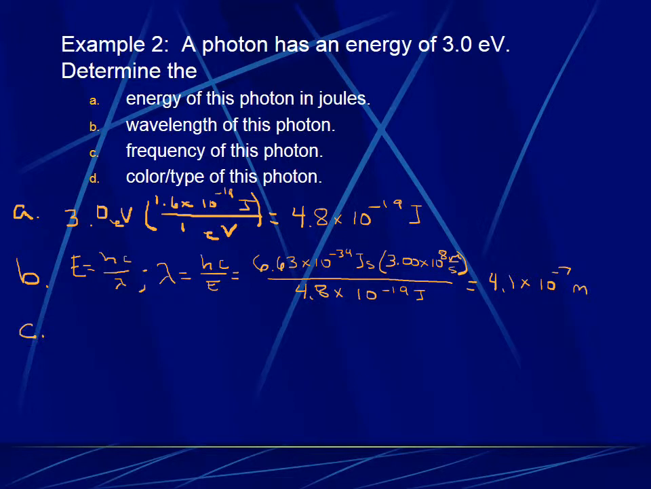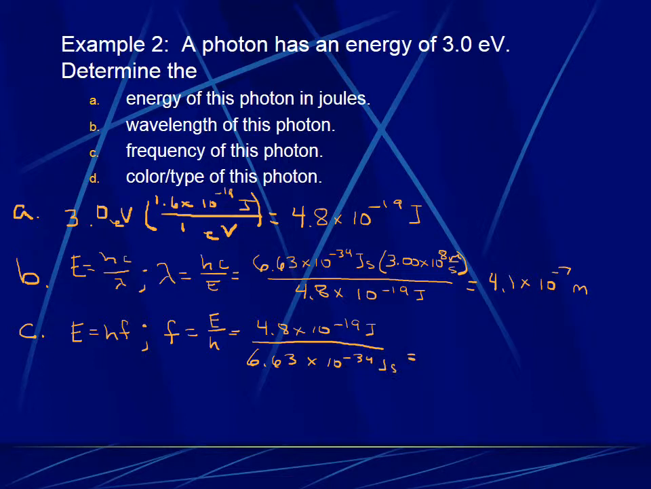Now we want to find the frequency. So we can use E equals hf. We also could have used v equals f lambda now that we know the wavelength. I'll rearrange the letters first. So f is equal to E divided by h. The energy was 4.8 times 10 to the negative 19 joules, and Planck's constant, 6.63 times 10 to the negative 34 joule seconds. And I get 7.2 times 10 to the 14 hertz.